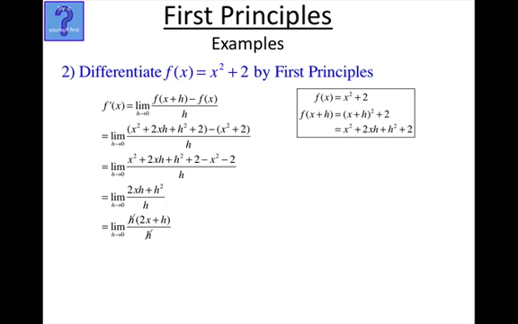This is something we did in limits beforehand. So what we're ultimately trying to do is cancel those h's out. Leaves us with the limit as h approaches 0 of 2x plus h. Now we can sub the h approaches 0, so it's the equivalent of h being 0, and that leaves us with 2x. In other words, the derivative of x squared plus 2 is 2x.